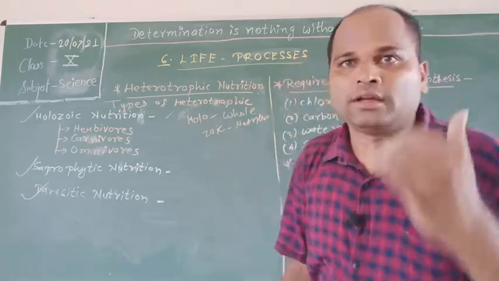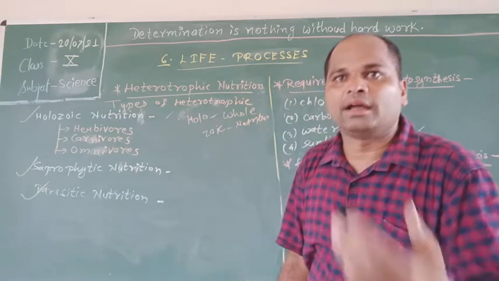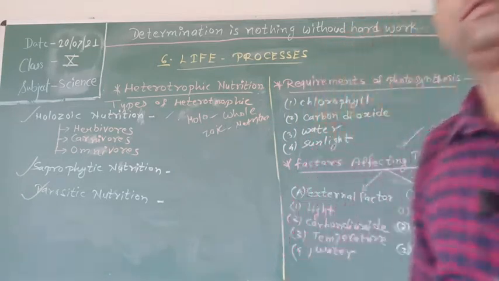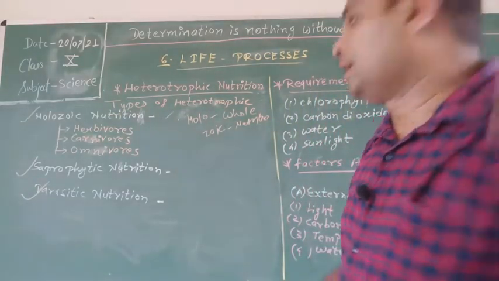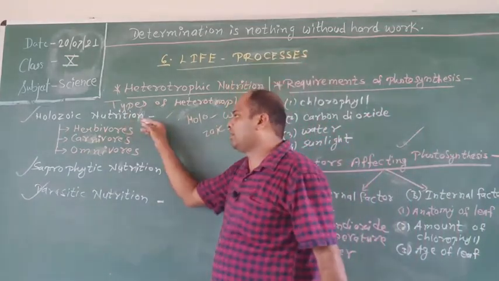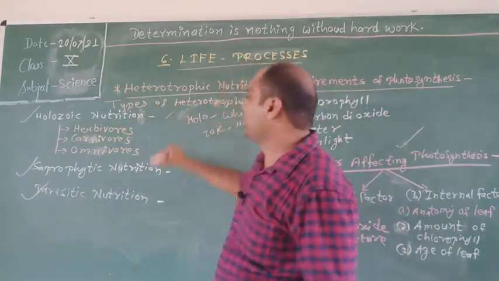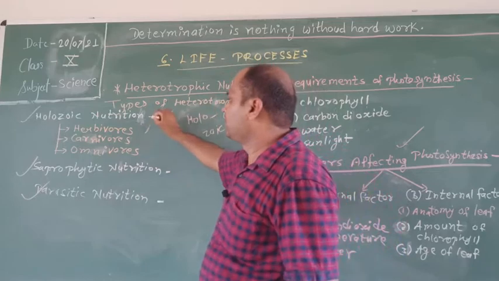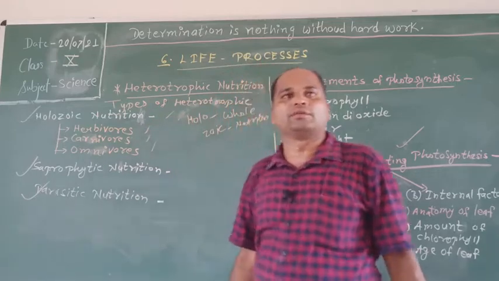The food may be a plant, an animal, or their parts. Holozoic nutrition can be divided into the following categories: herbivores, carnivores, and omnivores.